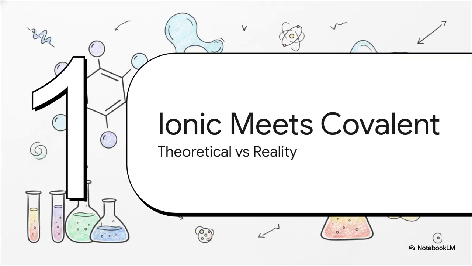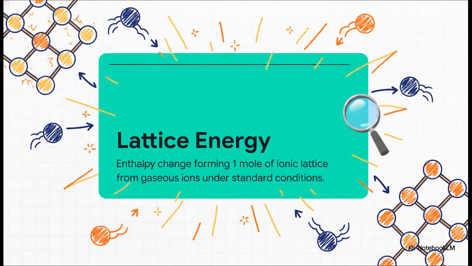Moving right along to Section 2, when ionic meets covalent. This is exactly where our clean mathematical models crash headfirst into experimental reality. Before we complicate things too much, let's establish a solid baseline. Lattice energy is defined as the enthalpy change when exactly 1 mole of an ionic crystal lattice is synthesized entirely from its component gaseous ions under standard conditions. And because we're forming bonds here, this process releases energy.